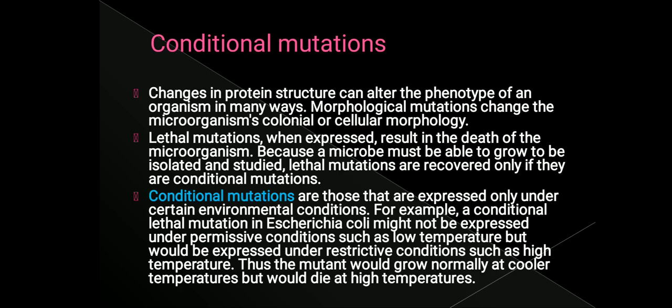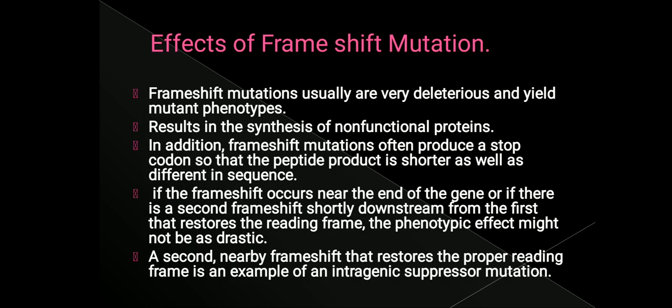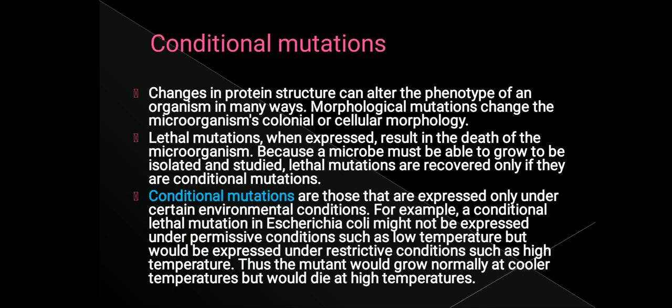So if there is only one frame shift, then the complete protein that is being synthesized will become abnormal. The second thing is, if the frame shift mutation occurs at the end of the gene, then still there are chances that the protein will function normally. The third point is, after the first frame shift, if there is a second frame shift mutation, then the first frame shift mutation problem will be resolved by the second. That is all about frame shift mutations.